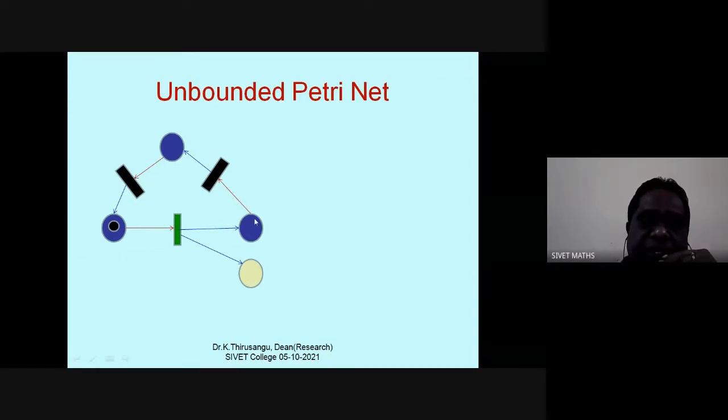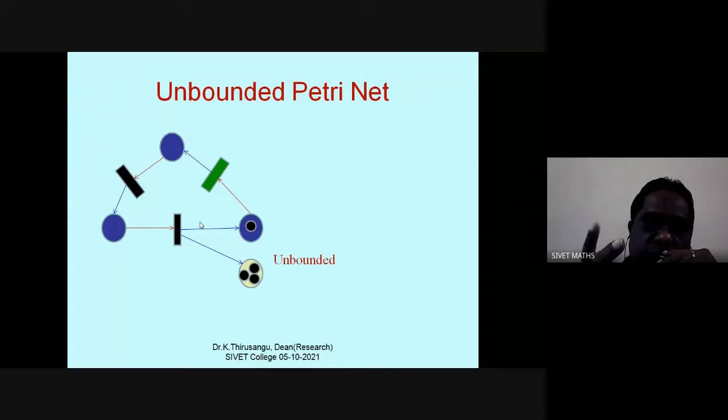Then once I fire this one, this token is removed. Again, another cycle has come. Now there are 2 tokens. Third cycle, 3 tokens. So the number of tokens is increasing, and therefore this net is called an unbounded net.